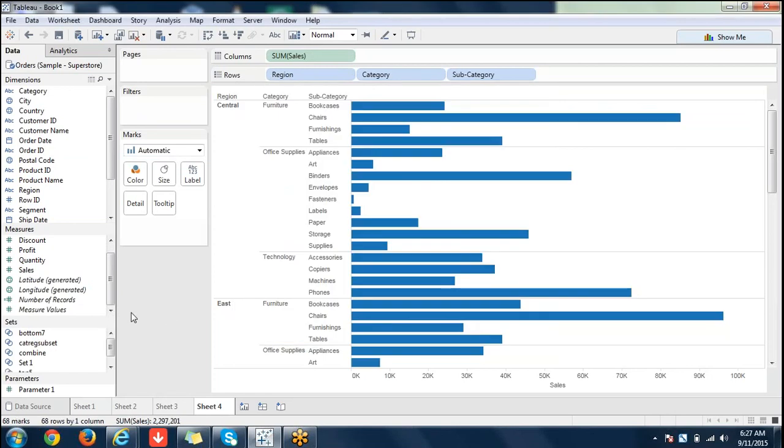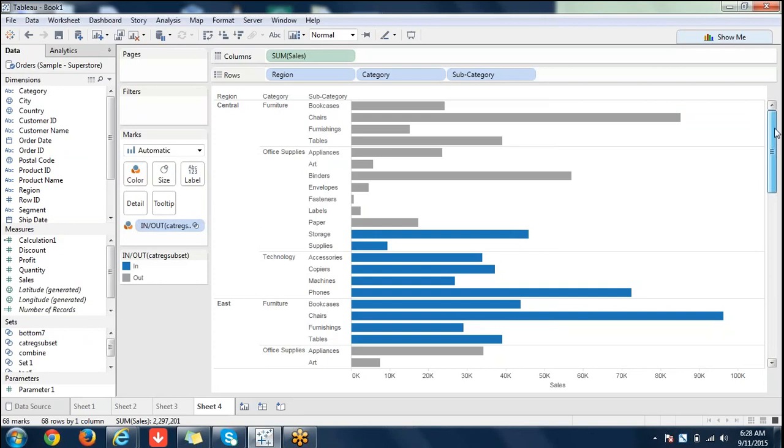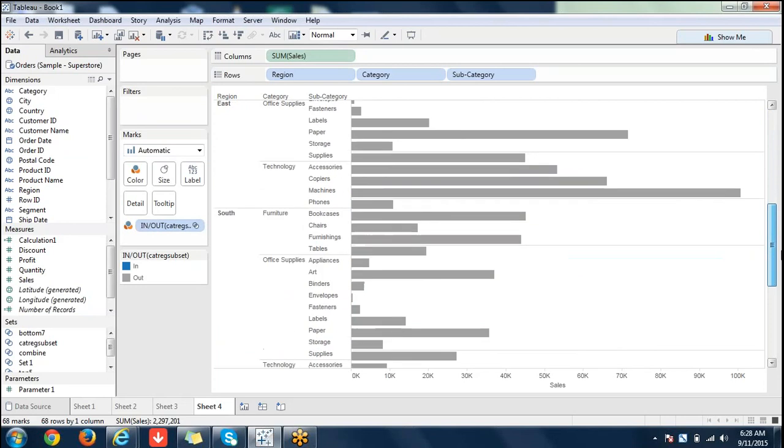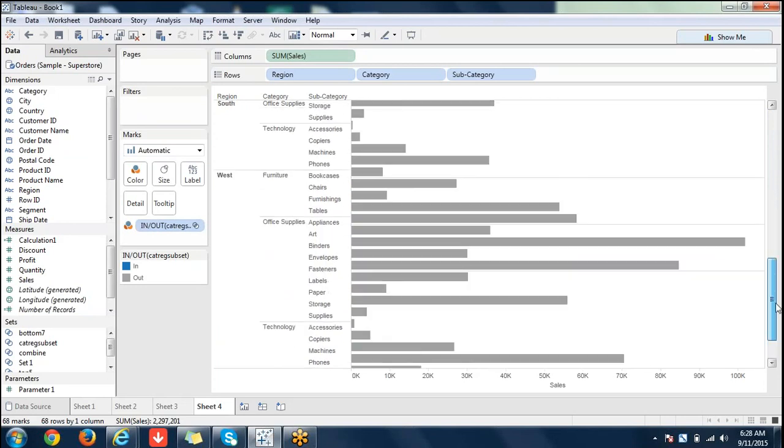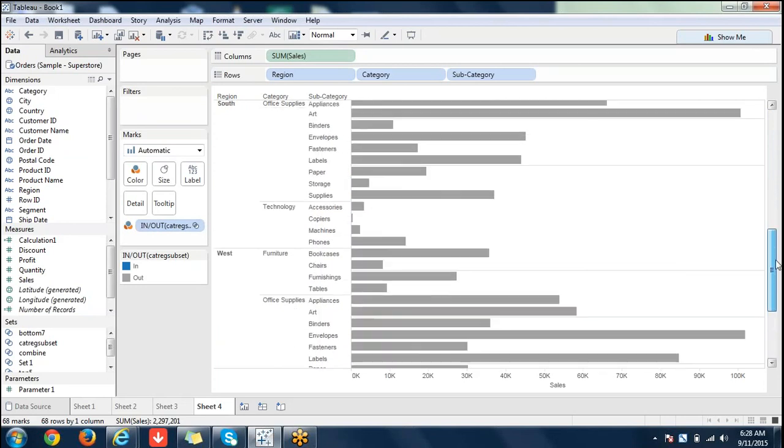Now I created a member here. It is this one. Now if you drag and drop it in color, this is the first one. You're seeing that furniture, office supplies is shaded out. So now what is the difference you observe between sets and groups?